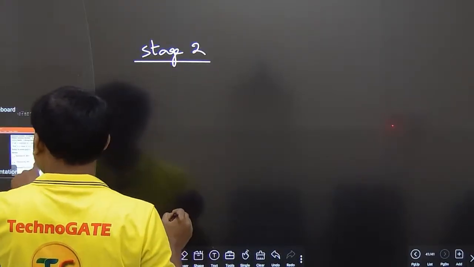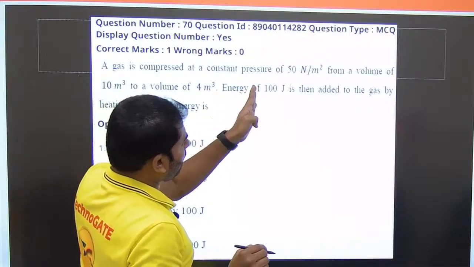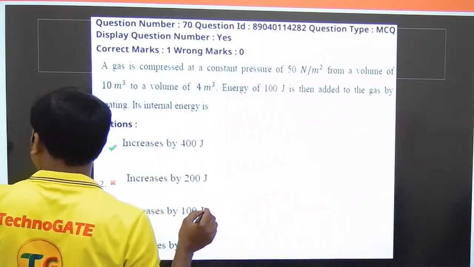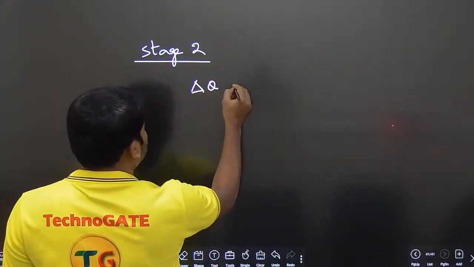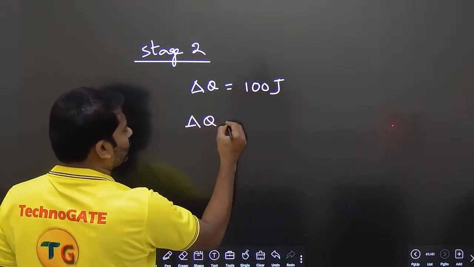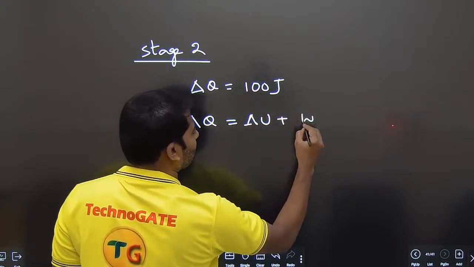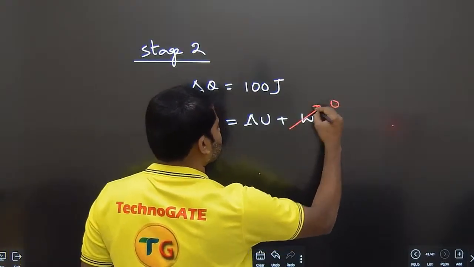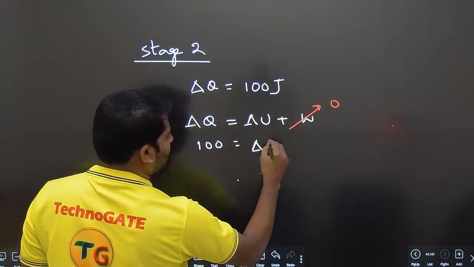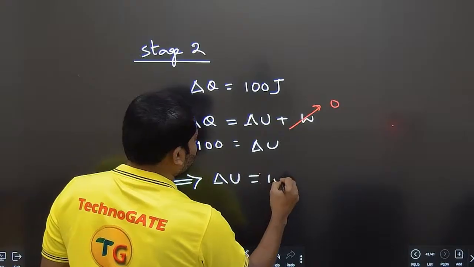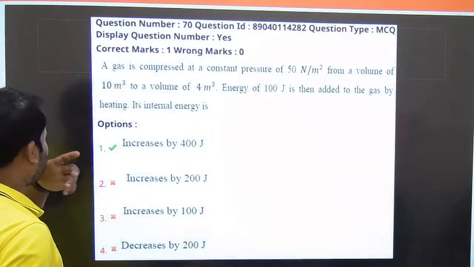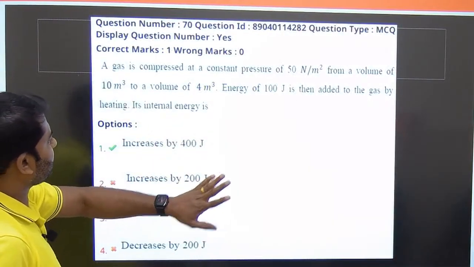In stage 2, energy of 100 joules is then added to the gas by heating. So there is heating now. Delta Q is equal to 100 joules. Delta Q is equal to delta U plus W. There is no work done, so W is 0. So 100 is the heat addition, so delta U is positive. This means the change in internal energy in the second stage is equal to 100 joules. Stage 1 gave one value, and stage 2 gave a different one. Basically, energy 100 is added.